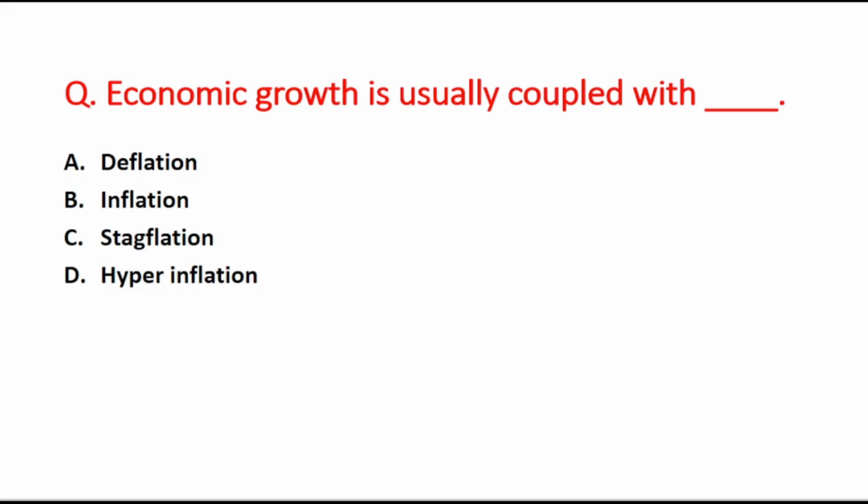Next question is: economic growth is usually coupled with blank. A option is deflation, B is inflation, C option is stagflation, and the D option is hyperinflation. The right answer is option B, that is inflation.